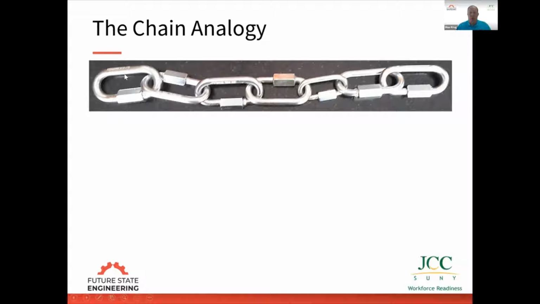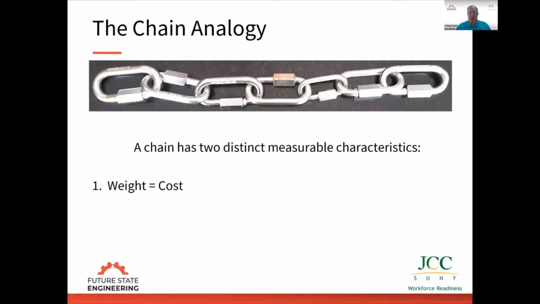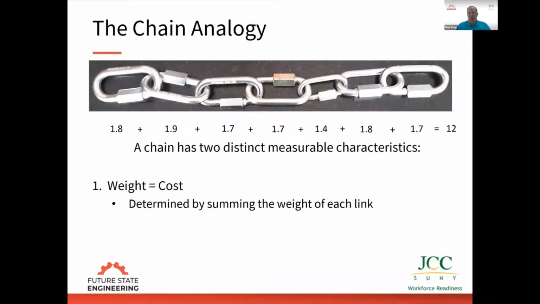Each department has capacity. So there are two ways we can measure this chain. The first way is by measuring its weight. The weight of the chain acts like cost in a company. How do I determine the weight? If I know the weight of each link, I just add up all those links, and that gives me the weight of the chain. So the weight of the chain follows the additive rule, just like cost in a company. Cost follows the additive rule.